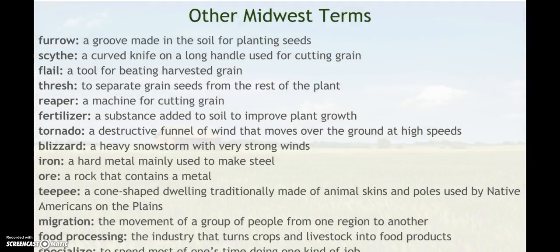There's a whole bunch of other Midwest terms. Unfortunately, specialized got cut off down there at the bottom, but you can see it on your list and also on this presentation if you choose to watch it. Take a look at these. There's some that I didn't think we really need to know, like the old farming tools. Some that we already knew, at least most of us, which is tornado and blizzard and iron and TP. So take a look at those.